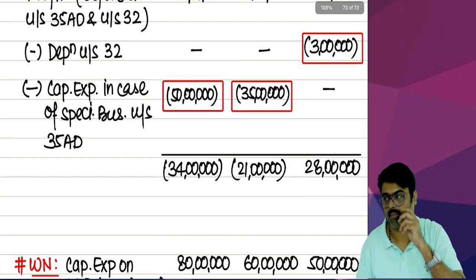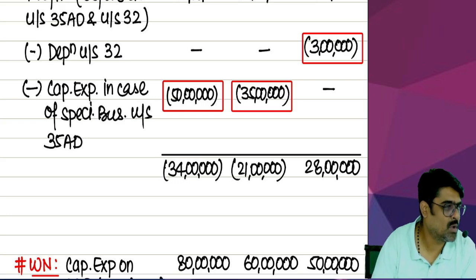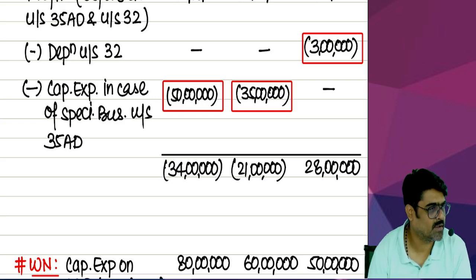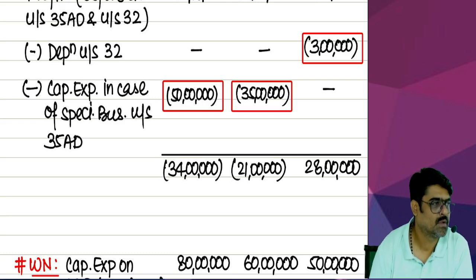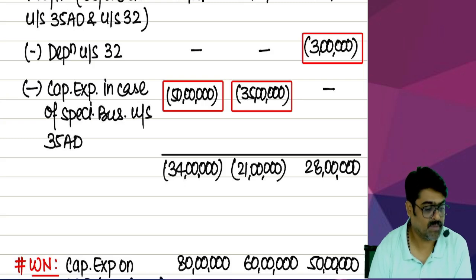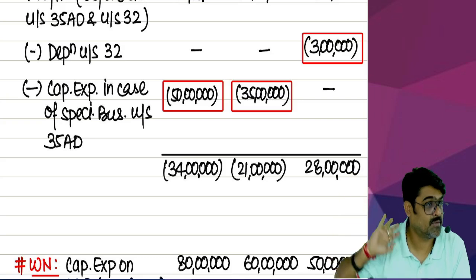Done, sir? Now, you have two losses. Both the losses are from specified business. Do you remember something? What? Loss of any specified business can be set off only against profit of any other specified business. Even if you are having a profit of any other business, from that business profit, you cannot set off the loss. And the loss of specified business cannot be set off against other heads also. It will be directly carried forward.